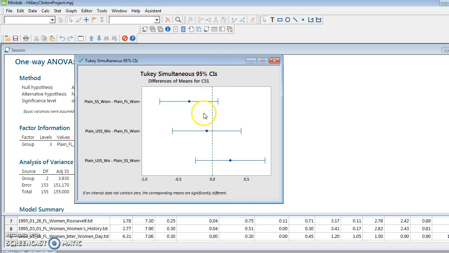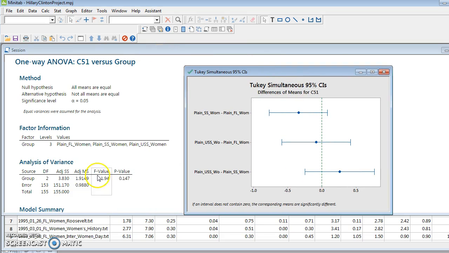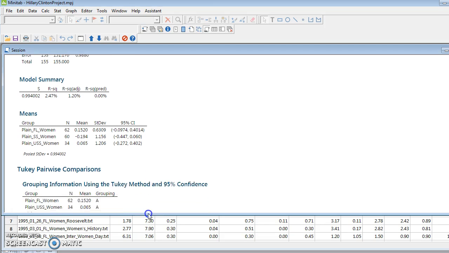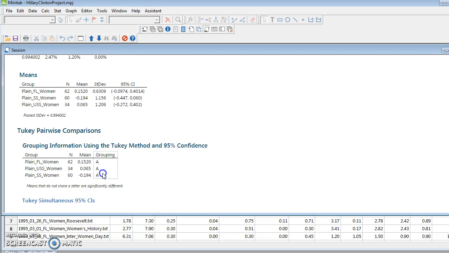You are significant if you don't cross 0, and it looks like all of these actually do cross 0. So while there is a difference, and she's lowest when she's Secretary of State, it's not really a statistical difference, and we'll see that because the p-value is really not that low. We want a p-value of 0.05 or less, and it's 0.147. And in addition, if we go down to the comparisons, we see they're all A's. So the point is, factor 2 is not worth our interpreting.